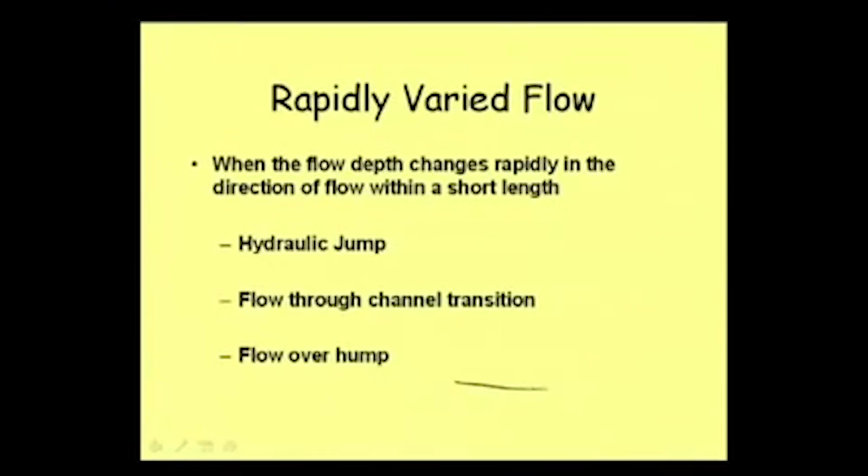Then sometimes in a channel, say we are providing a hump. If you refer to the slide, say the flow is like that and it was flowing like this, then we are providing a raised hump in this part, and the flow depth here you will observe will be moving like that. This part of the flow is also not a gradually varied flow, so it is a rapidly varied flow. Similarly, in channel transition also we can have that, when the channel is changing from here to here